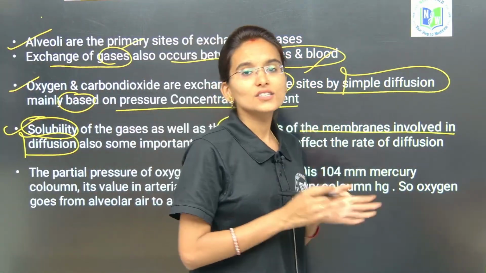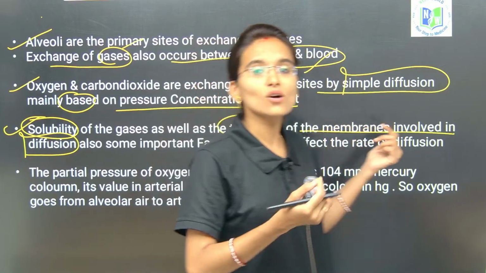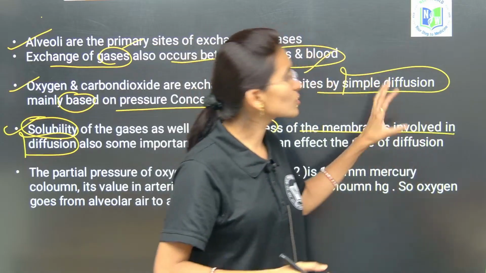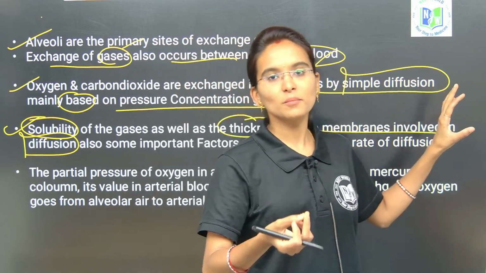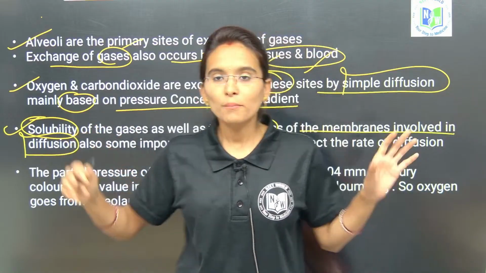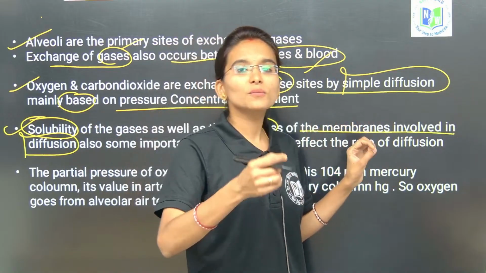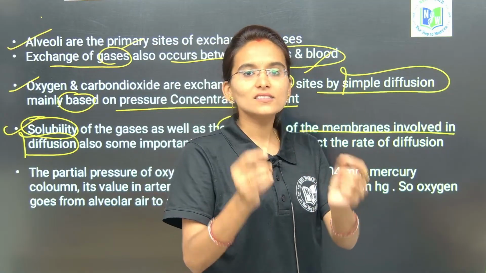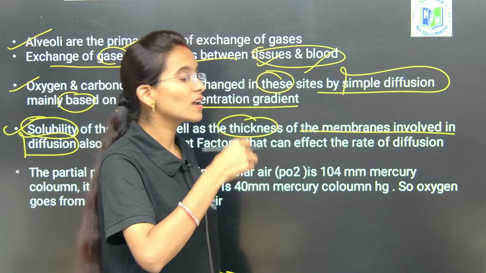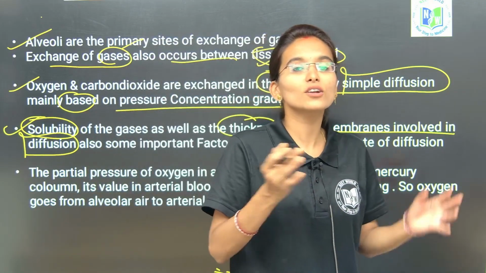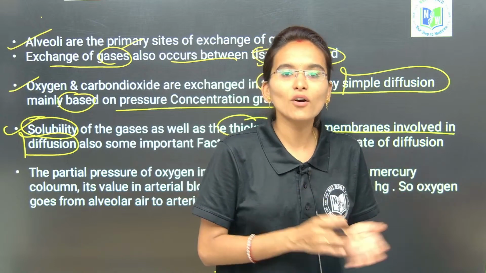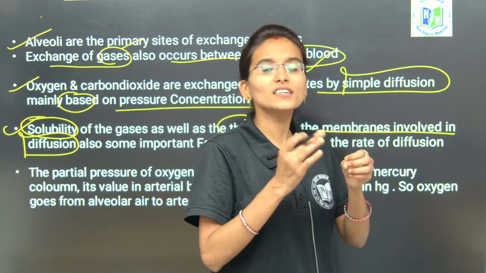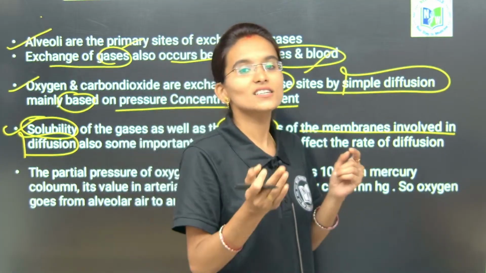Whenever the exchange of gases happens, it also depends on the thickness of the membranes. We are also going to discuss the respiratory membranes, which I will explain after this, but just have a look here. The membranes should be thin. It has to be surrounded and supplied by simple epithelial cells, then only we can transfer easily with the help of diffusion. If the tissues and the system are more complicated, then it becomes difficult to exchange the gases.